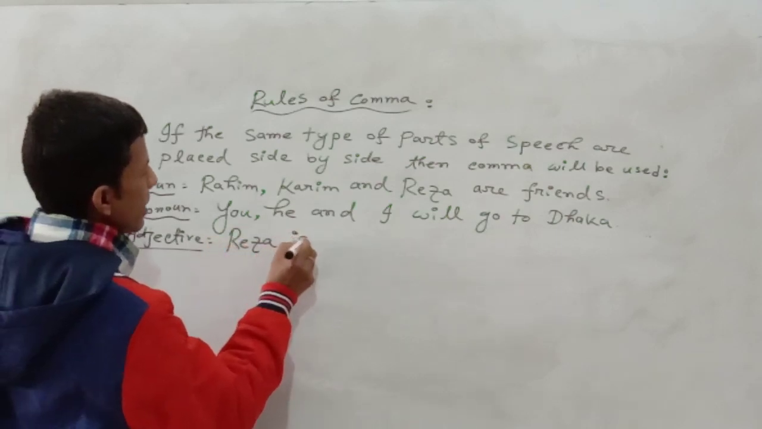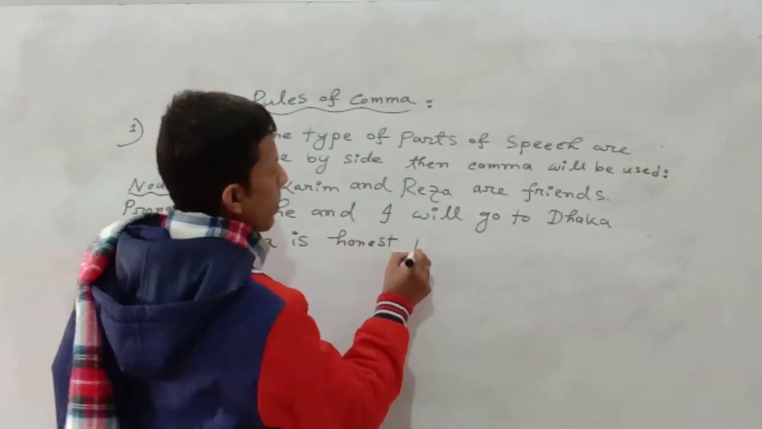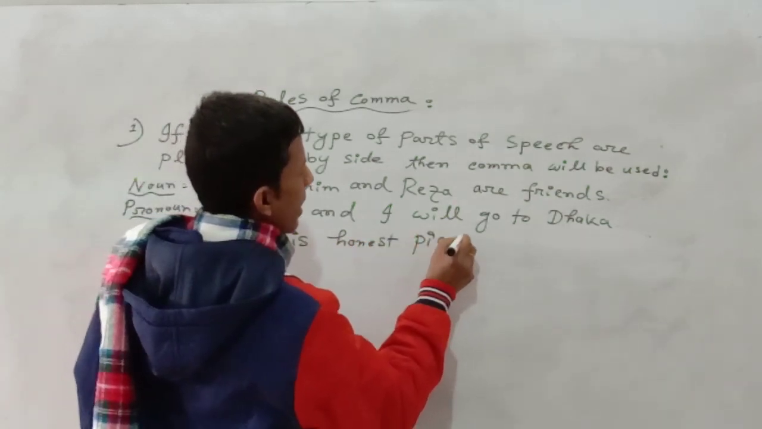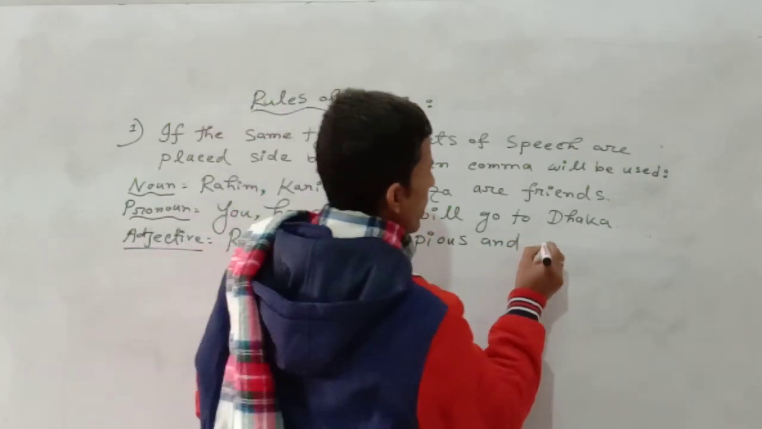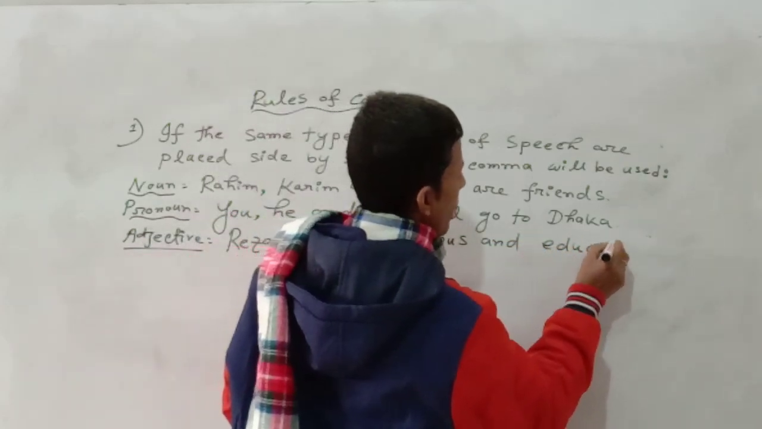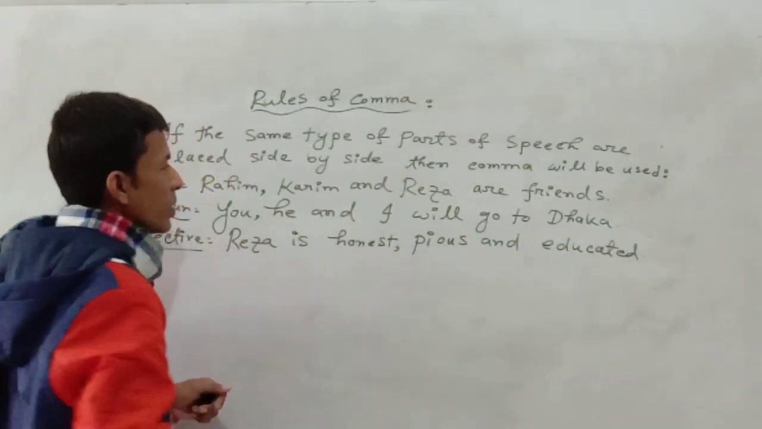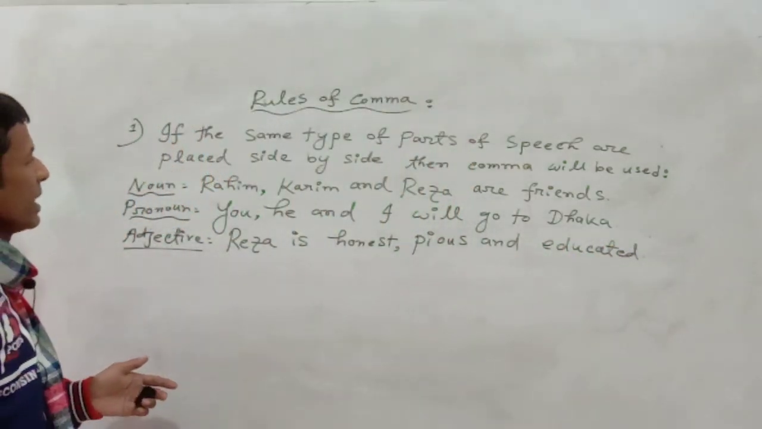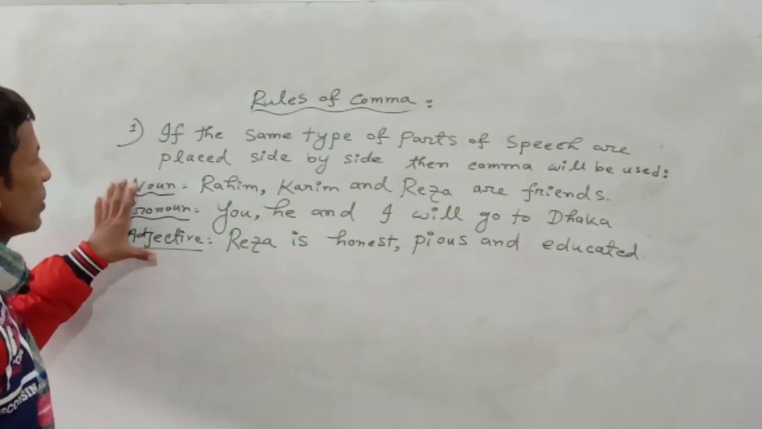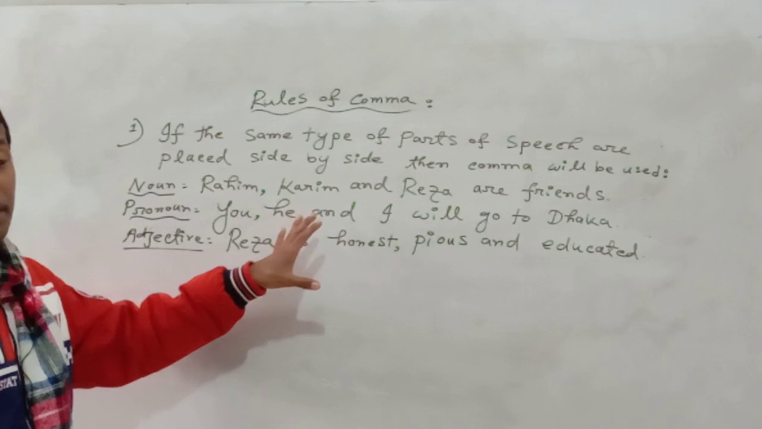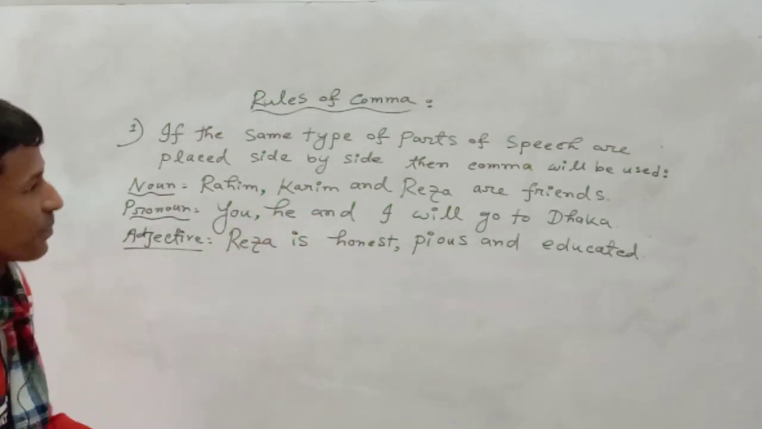Reja is honest, pious and educated. So now it is very much clear and obvious to us that when using the same type of parts of speech, a comma is always used.